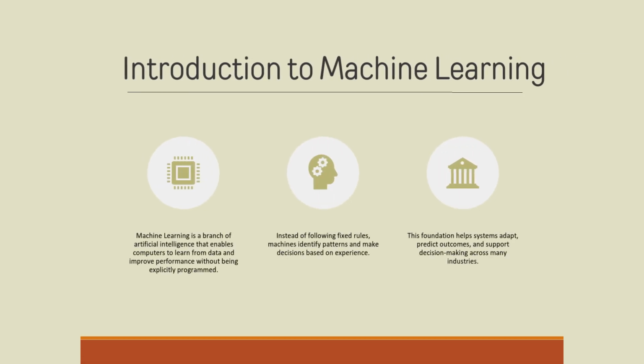Introduction to Machine Learning. Machine learning is a branch of artificial intelligence that enables computers to learn from data and improve performance without being explicitly programmed. Instead of following fixed rules, machines identify patterns and make decisions based on experience. This foundation helps systems adapt, predict outcomes, and support decision-making across many industries.